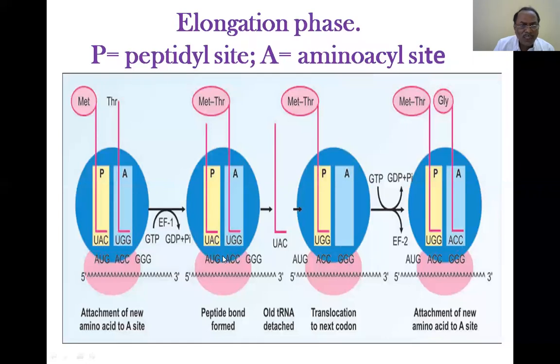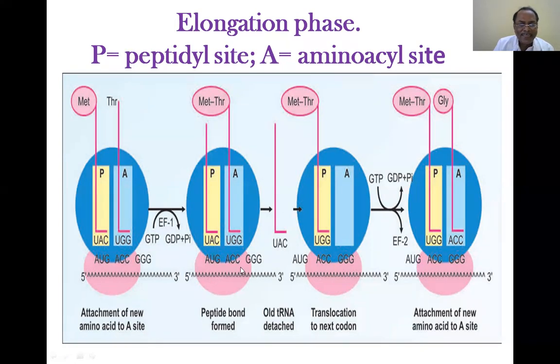So the codon, the anticodon, the tRNA, threonine, methionine, the whole complex along with the mRNA has been pushed. The methionine tRNA goes out, and ACC along with this whole complex comes into the peptidyl site.